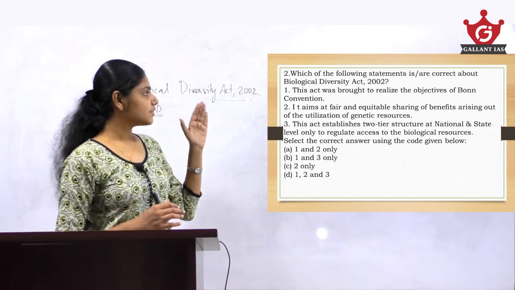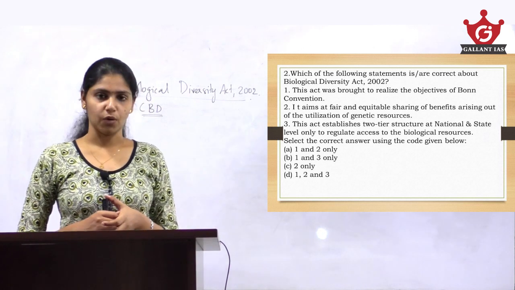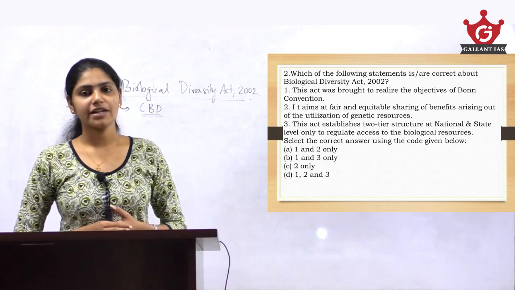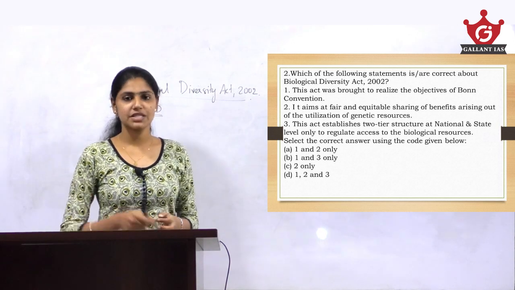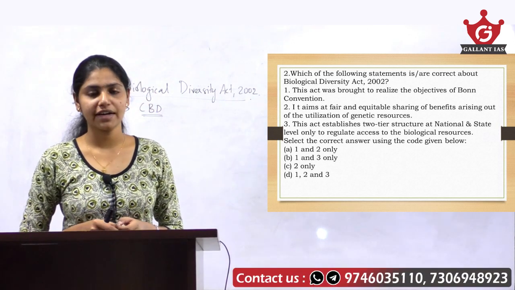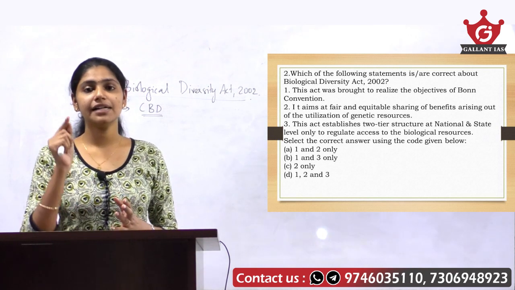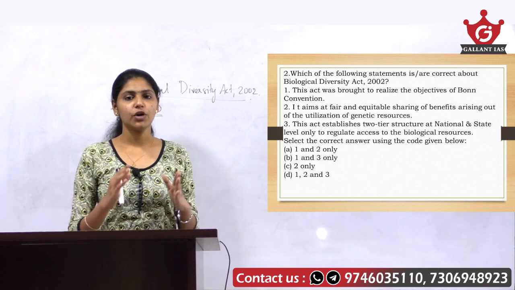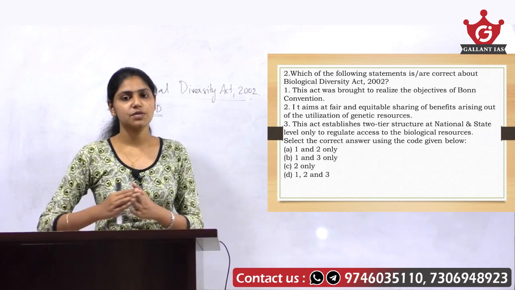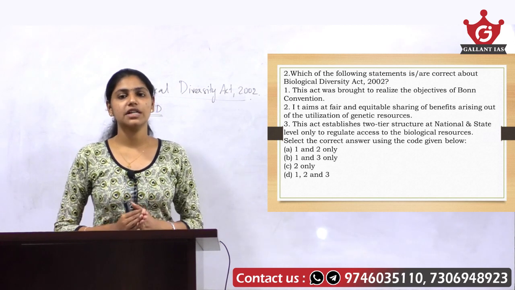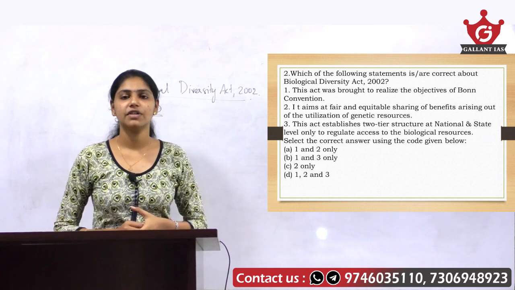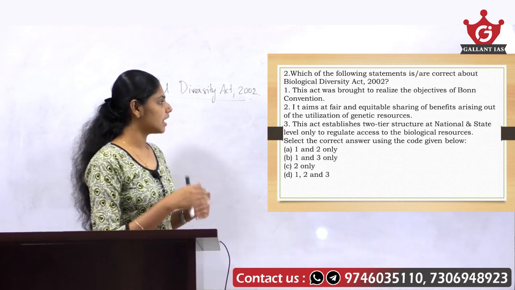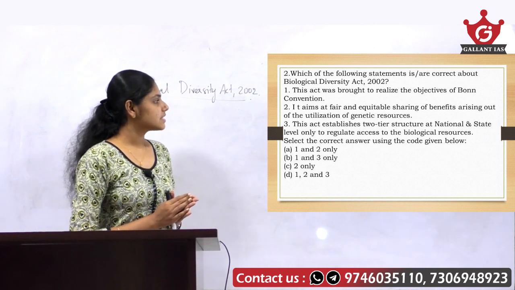So here, the first statement is itself wrong. If the first statement is wrong, you will directly get your answer, which is option C, 2 only. This is how you can apply the elimination strategy just by knowing a single factual information about this particular act. If you know that the Biological Diversity Act was brought to realize the objectives of CBD and not Bonn Convention, then you can directly hit the answer. Anyway, let's move on to the other statements.